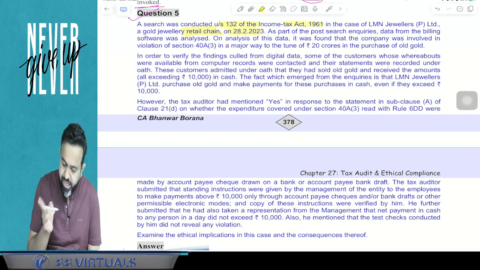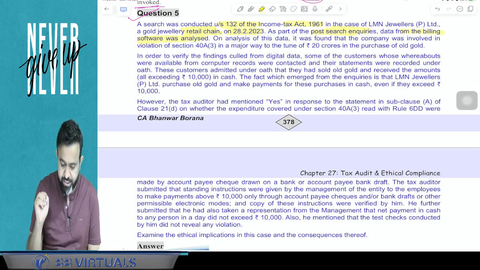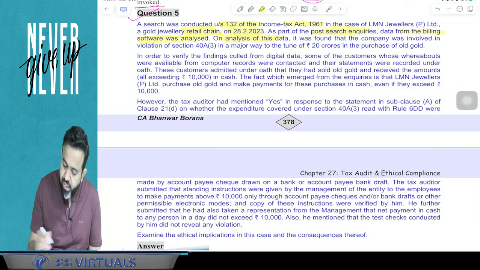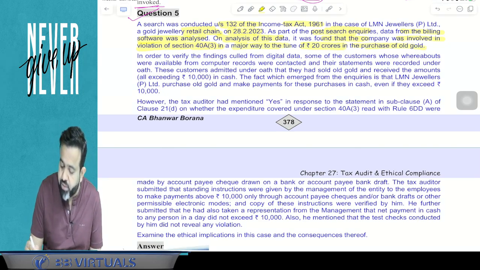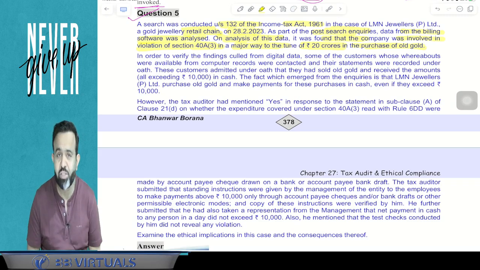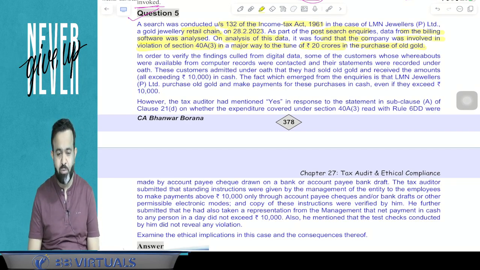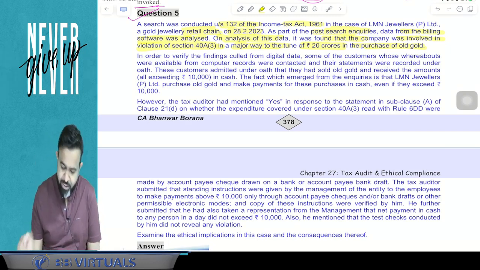Now what happened? As part of the post search inquiries, data from the billing software was analyzed. On the analysis of this data, it was found that the company was involved in a major violation of section 40A(3), to the tune of 20 crore, for the purchase of old gold. When the income tax department was analyzing the software data, they realized that the assessee made a violation of section 40A subsection 3: cash payment of more than 10,000 in a single day to a single person will be disallowed. So they did the violation, and that violation amount is approximately 20 crore rupees. Now what happened next?